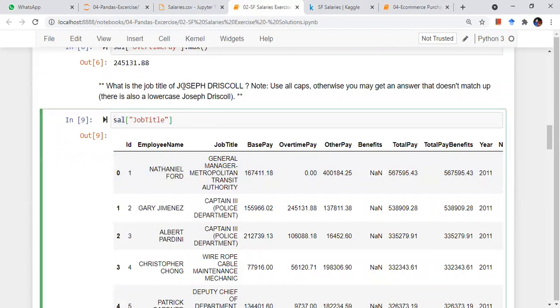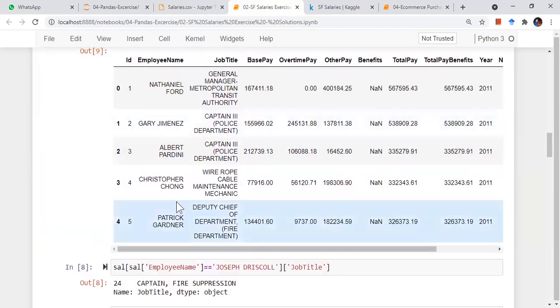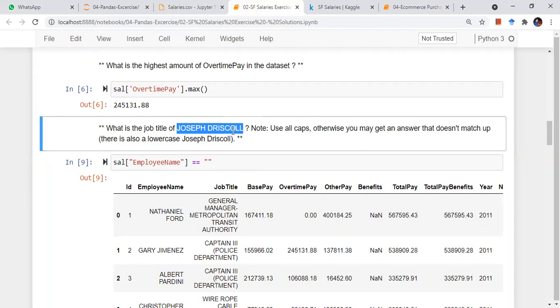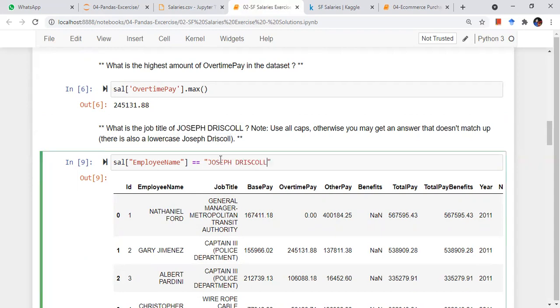Job title will not give me the item. I need to match it with the employee name. Yes, employee name, and we have to give it Joseph Driscoll.